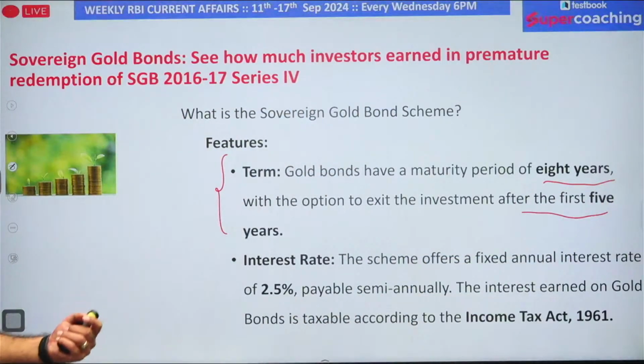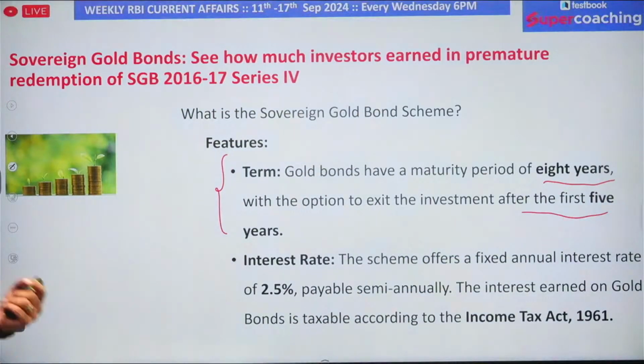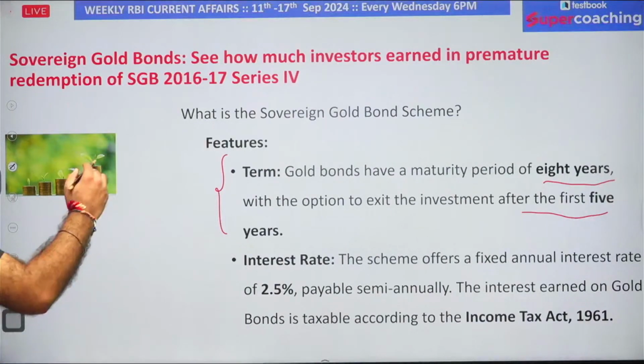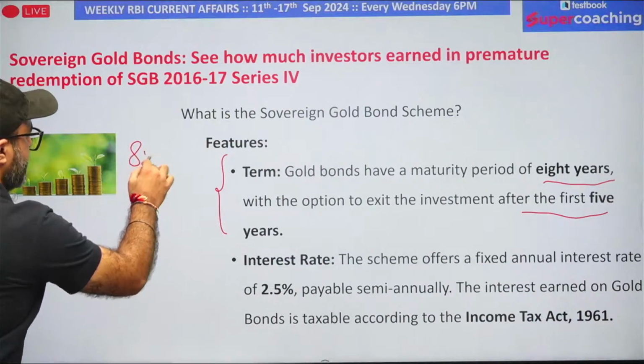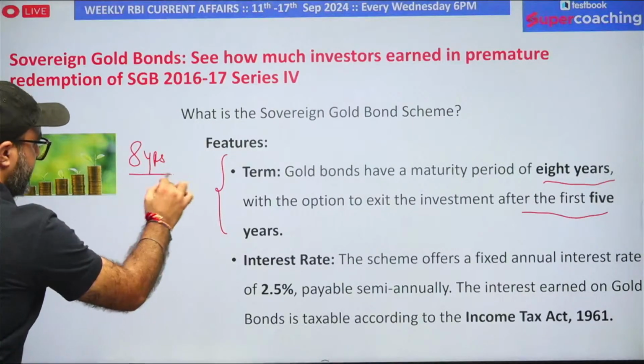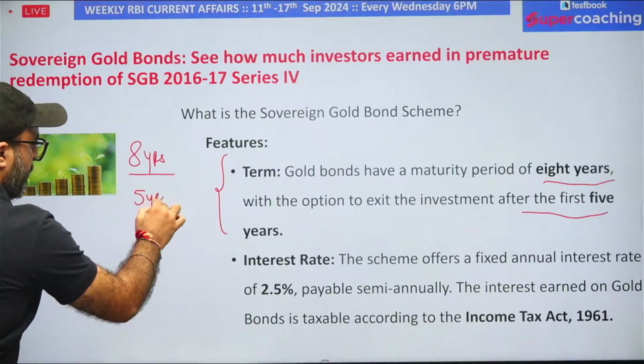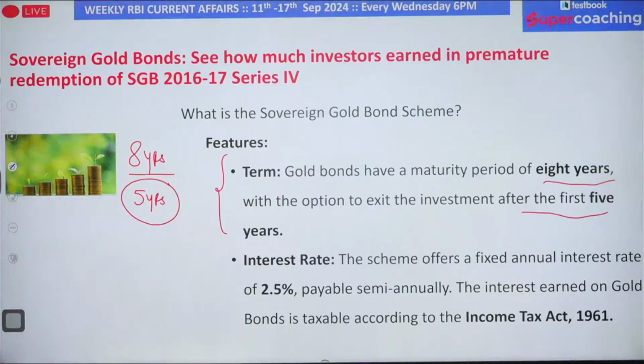You have an option to exit your investment after 5 years. That means if someone asks you what the maturity is, sir, actually the maturity is 8 years, but yes, you are allowed to exit after 5 years. So that means the minimum maturity is 5 years and the maximum is 8 years.